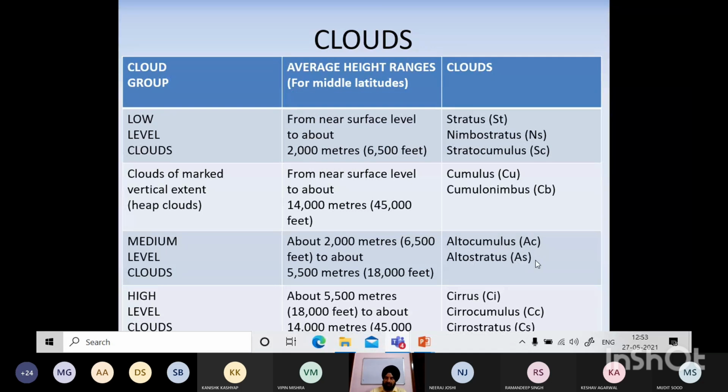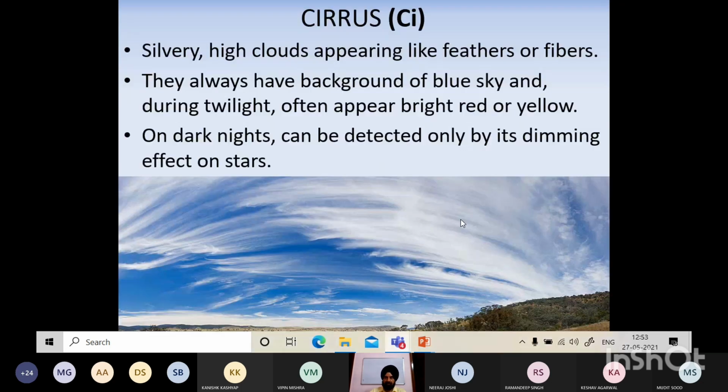High clouds are simple cirrus, very commonly seen about 5.5 or 6 kilometer above up to 14 kilometer. So these clouds are, you see up in the sky, absolutely fibrous type of cloud. दूर से दिखता है, very high cloud. Cirrocumulus, cirrostratus. So these are all the high clouds. How they look like? This is a few images.